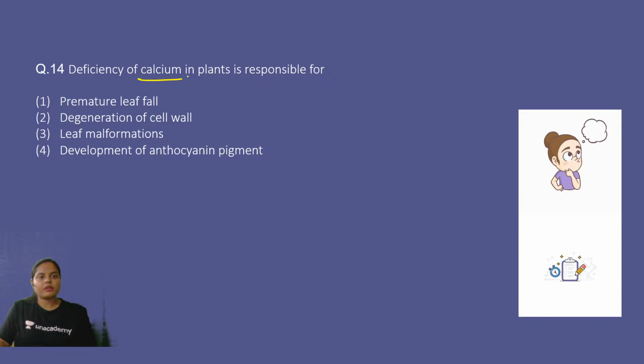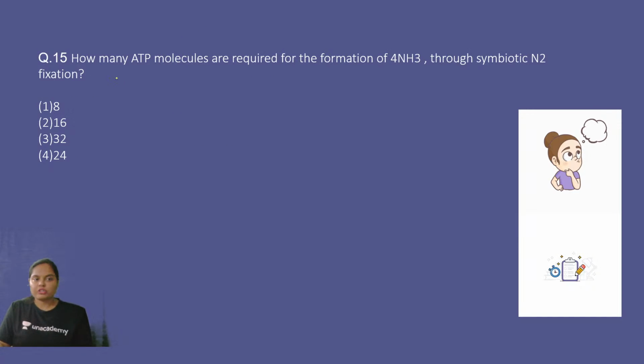Answer for question number 14. See, calcium, I told you it is an immobile element, right? Immobile element. And yes, it is involved during the process of chromosomal separation with the help of the spindle fibers, and also during the formation of cell plate. Remember, calcium pectate was present in the middle lamella and then the cell wall formation started. So the right answer is option number 2, degeneration of cell wall. Absolutely correct.